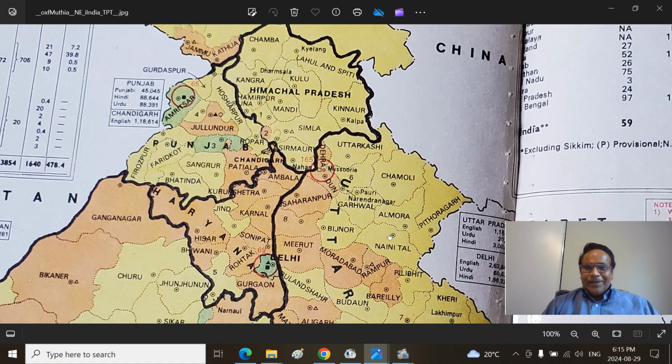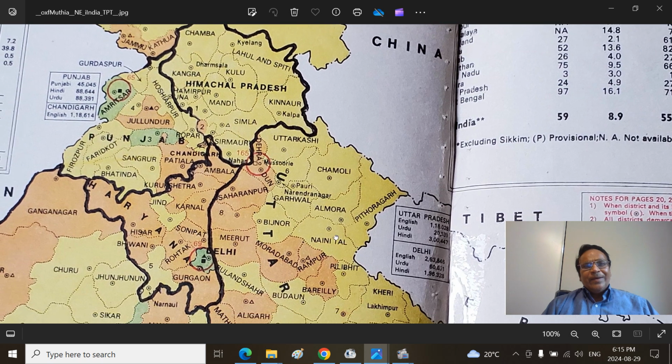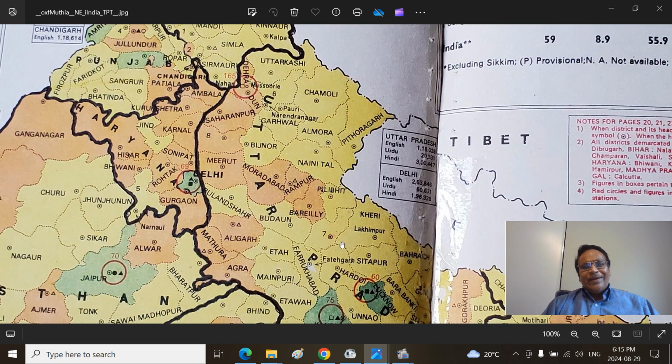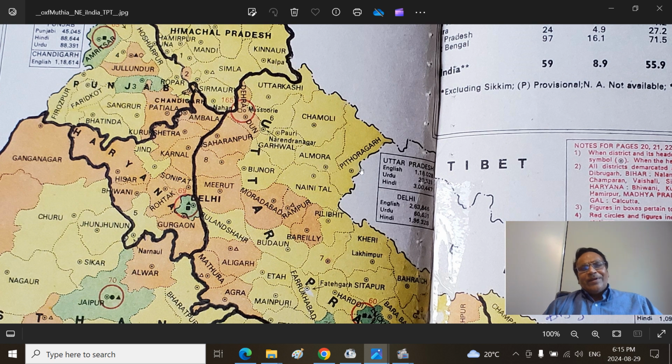This is the political map of the world, round about the 1990s Oxford Atlas. This part is the Kumaon region, the historical region, historically called Almora district. The British acquired it from the Nepalese and ruled it, under the Treaty of Sugauli, 1817. This entire eastern part is the Kumaon region. There is a river called Kali, or Mahakali or Sarda, which forms the boundary. Kumaon historically is only one district, Almora.